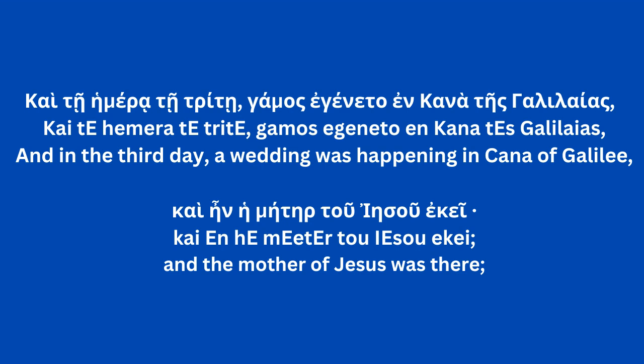Here, mater is mother. And the mother, which mother? Tu Jesu, in the genitive case, of Jesus, ein, was, ekei, there. So the whole thing put together: and in the third day, a wedding was happening in Cana of Galilee, and the mother of Jesus was there.